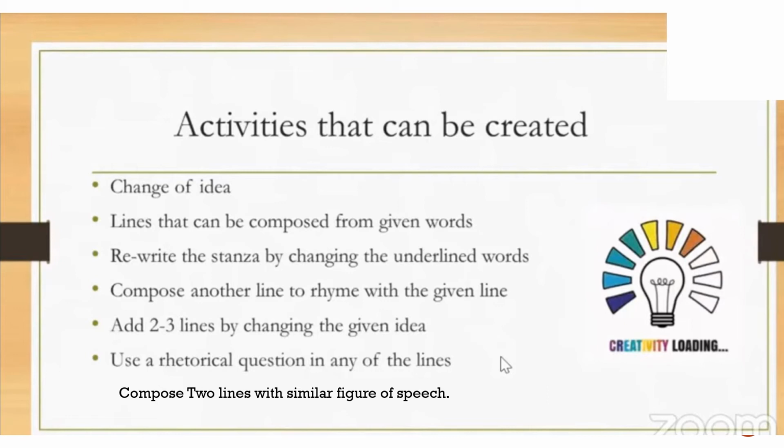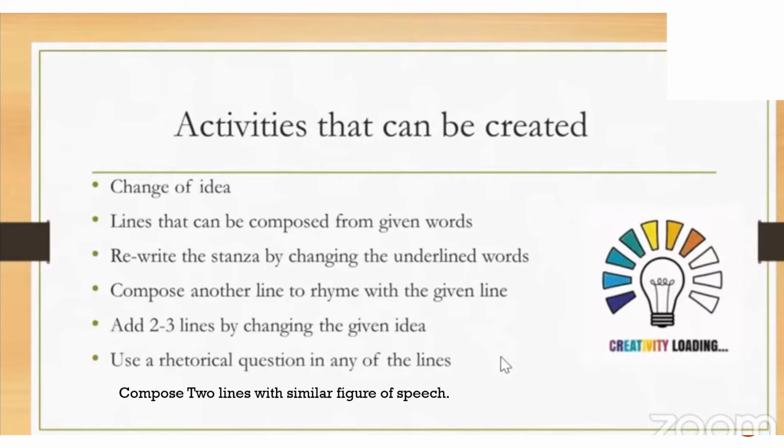Compose another line: one line will be given to you from the extract. You will have to write another line based on that line, with a rhyming scheme, which is not included in the extract. There will be a stanza given to you. You will have to continue the poem by writing 2-3 lines by changing the given idea, or form a rhetorical question for any one line of the poem, or compose 2 lines with a similar figure of speech.